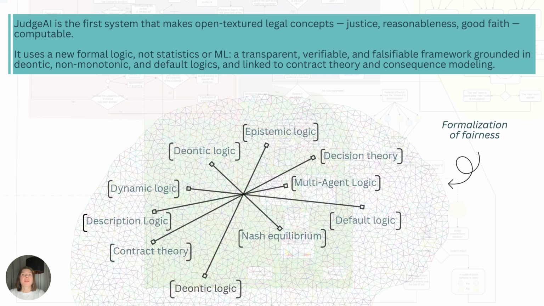Contract theory teaches us how to model obligations between parties. Decision theory shows us how to choose between alternatives under uncertainty. Game theory explains how rational agents interact. Deontic logic formalizes obligations and permissions. Non monotonic logic handles situations where new information changes previous conclusions. Default logic operates with rules like usually true except when.